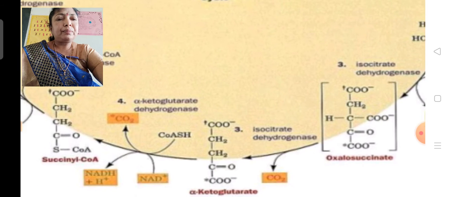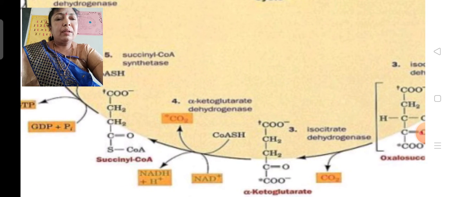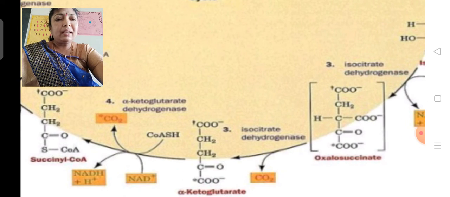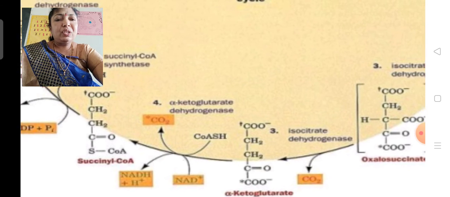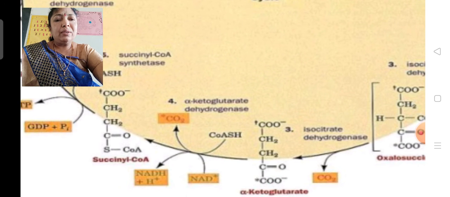So here alpha ketoglutaric acid is formed. Oxalosuccinic acid is a 6 carbon compound, and with the liberation of 1 carbon dioxide, the rest is a 5 carbon compound, known as alpha ketoglutaric acid. This alpha ketoglutaric acid undergoes an oxidation reaction in which hydrogen ions are liberated and taken by NAD to form NADH2, in the presence of alpha ketoglutaric dehydrogenase, in which CO2 is liberated.